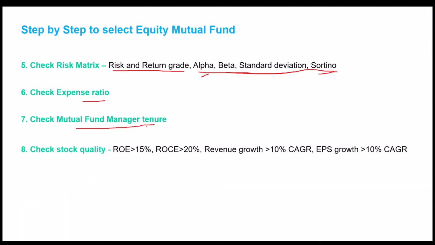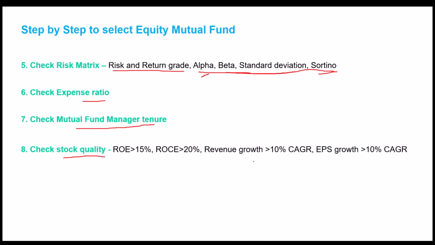The eighth step is to check the stock quality, and this is more of an advanced step, more of an optional step. If you are new to equity mutual funds, you can always, within the first 7 steps, select the best equity mutual fund. In the 8th step, you can do it in a more advanced way and check the top holdings of the mutual fund and see some of the parameters.